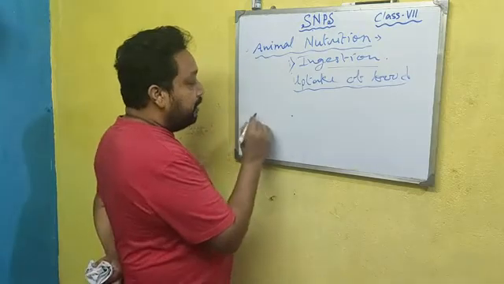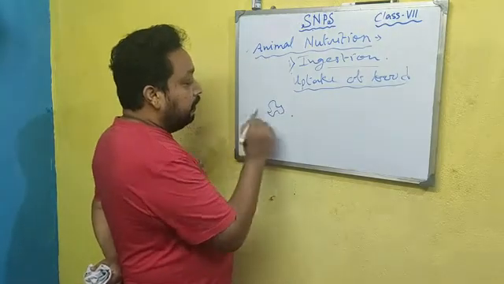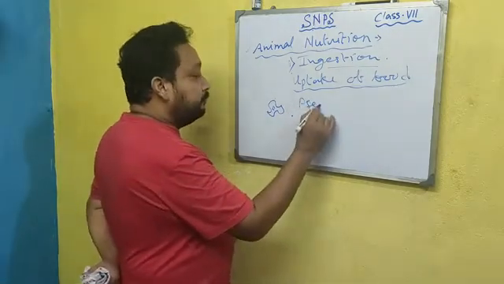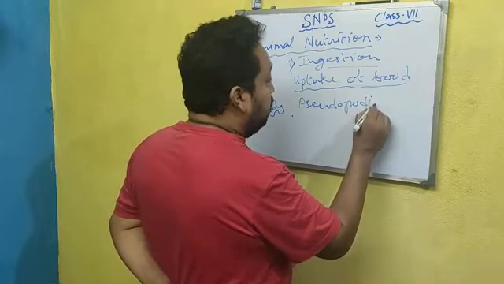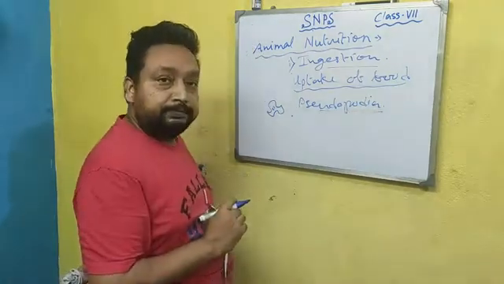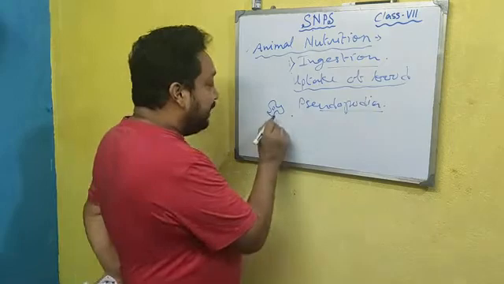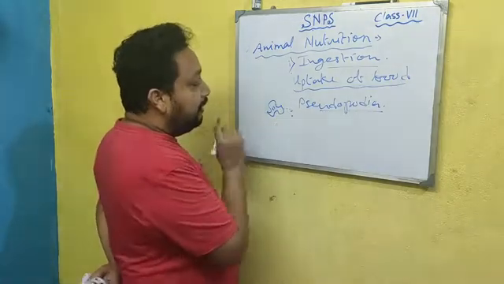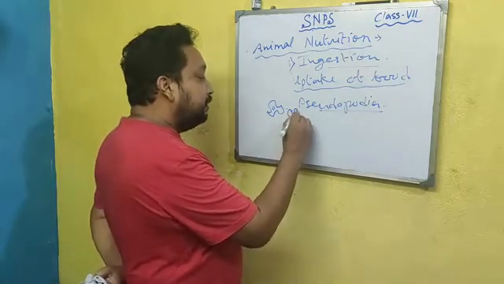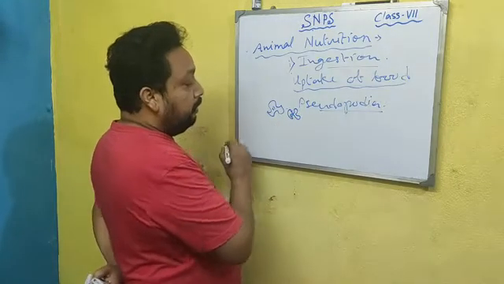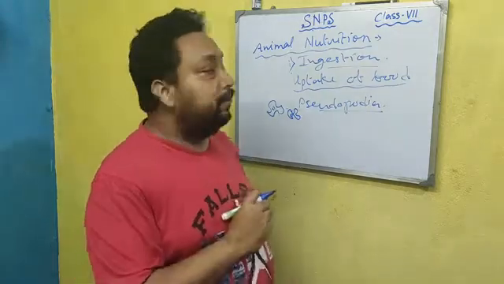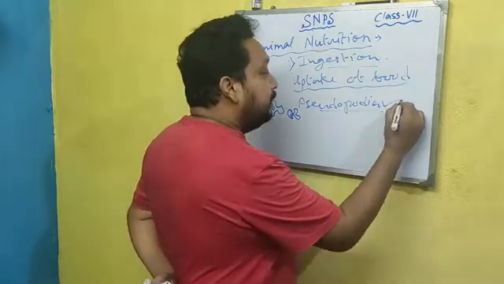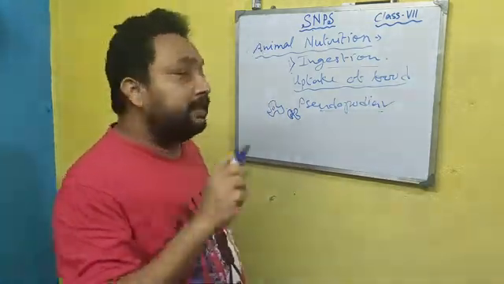This is the food particle and this is the amoeba. The amoeba has pseudopodia, and with the help of the pseudopodia it comes to the food materials, surrounds them and takes up the food, meaning the food enters into the body.